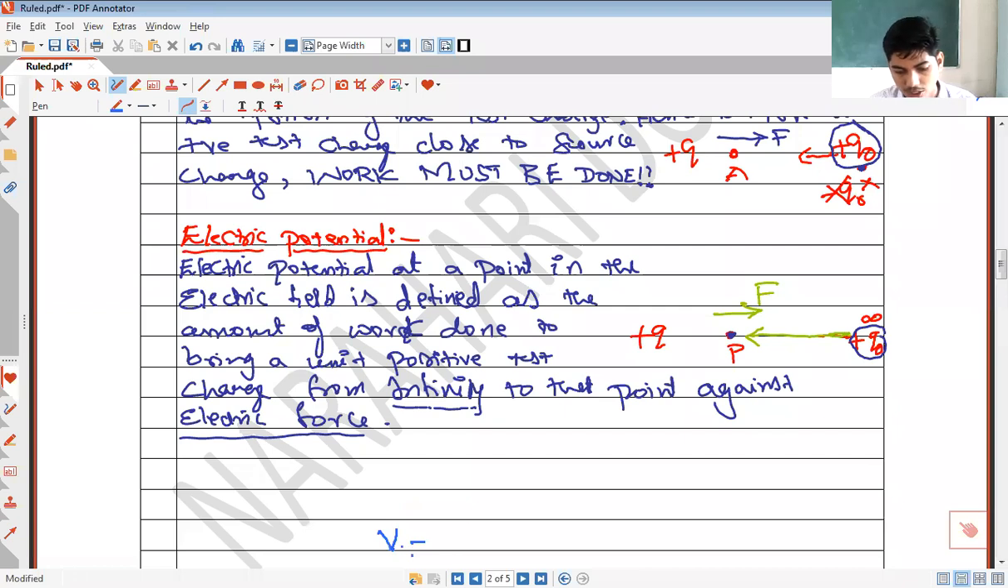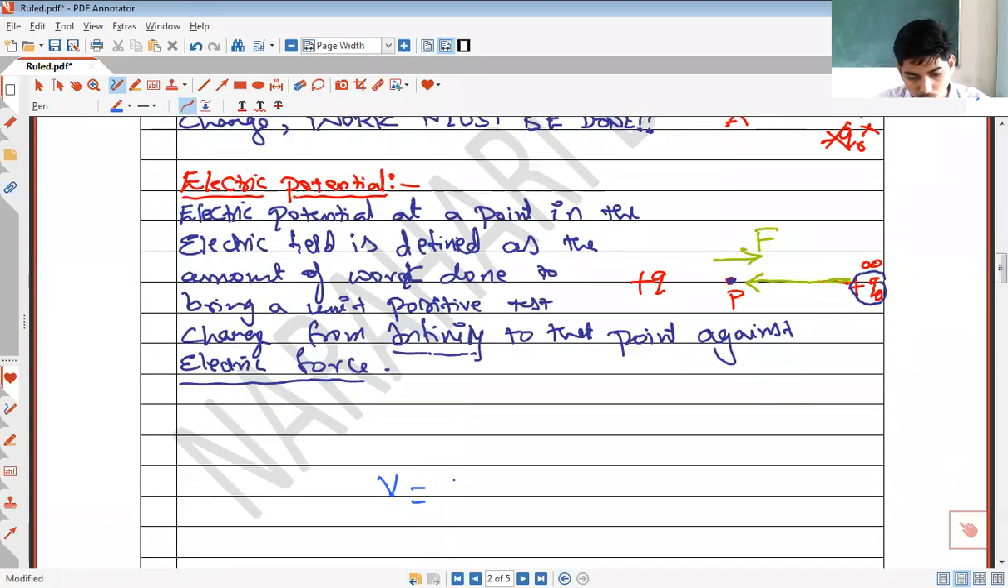And electric potential is defined as the amount of work done in moving a unit positive test charge from infinity to a given point. This is the formula using which you can calculate electric potential at a point. So we can write the explanation like this.